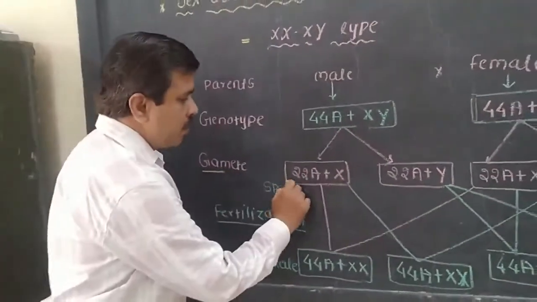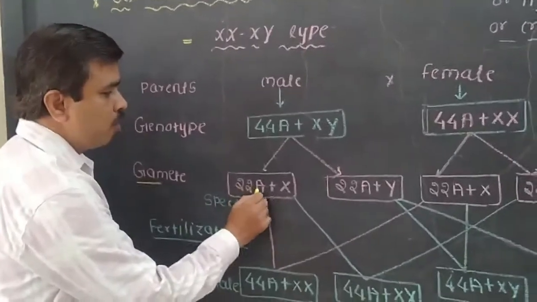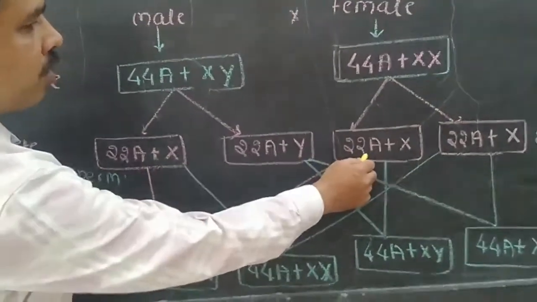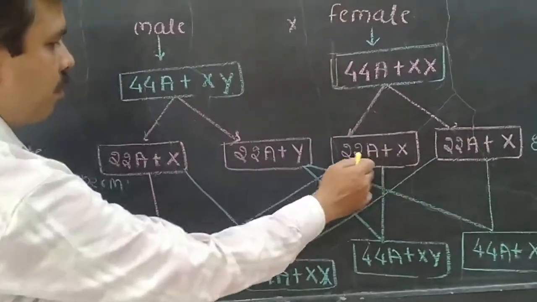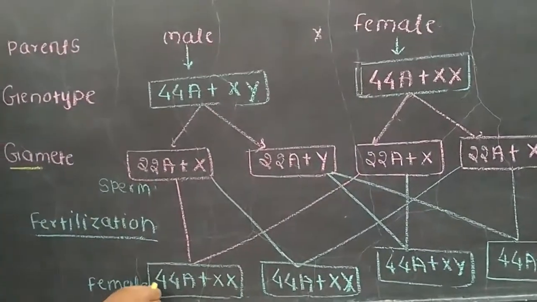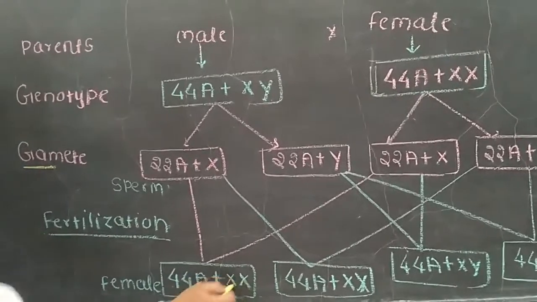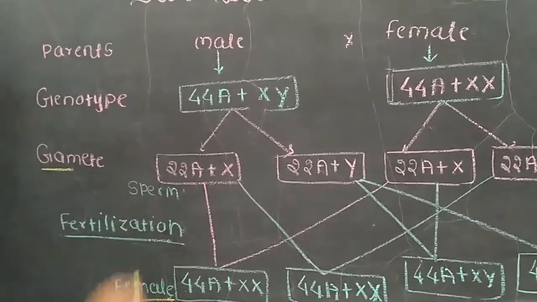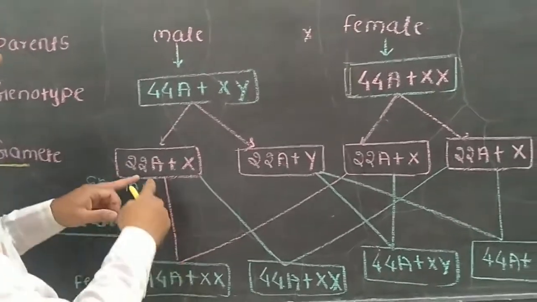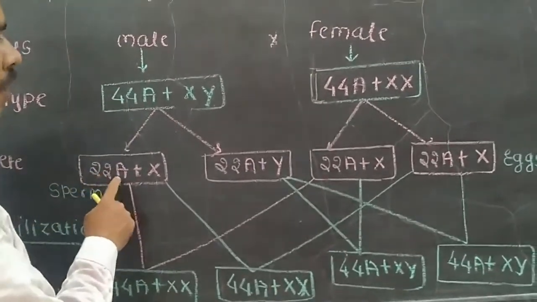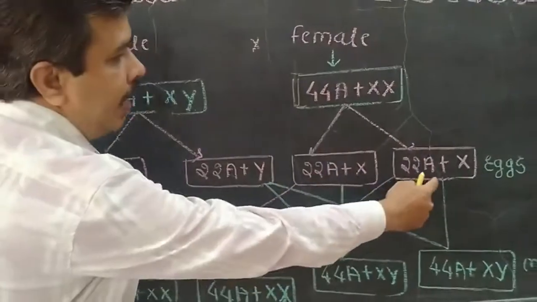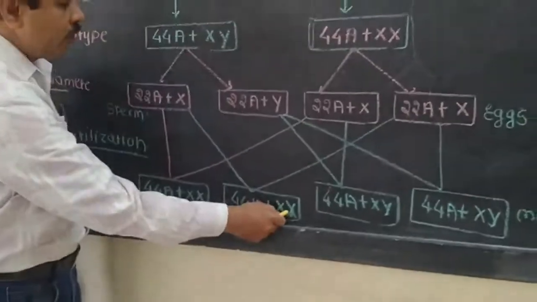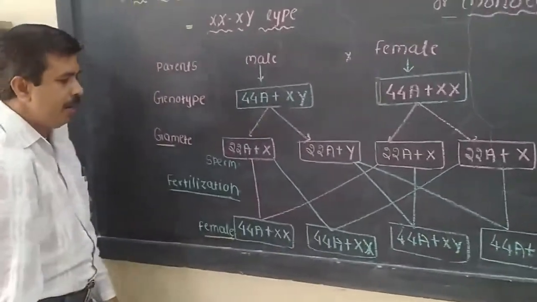Here, the sperm which contains 22 autosomes plus an X chromosome will fertilize the egg with 22 autosomes plus an X chromosome. After fertilization, it gives 44 autosomes plus XX chromosomes, and the female is produced. Then again, this sperm fertilizes an egg and again produces 44 autosomes plus XX, which means it is again a female.